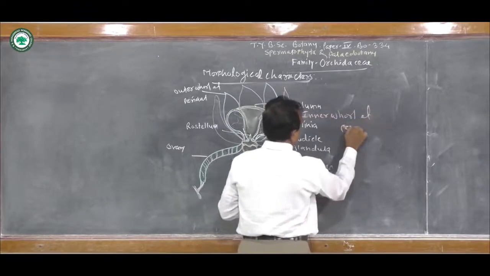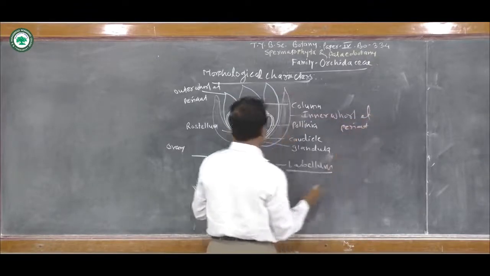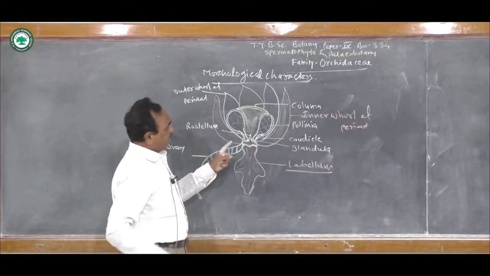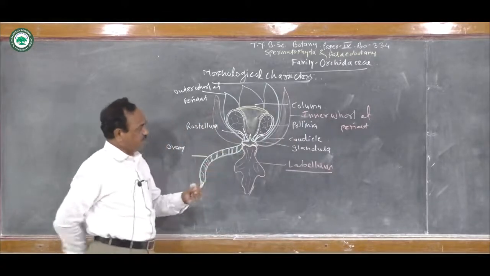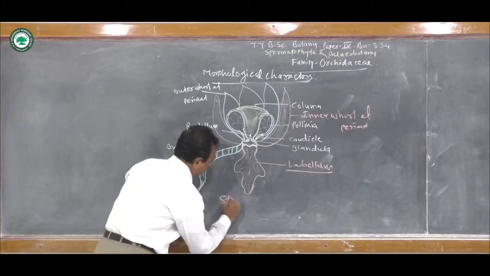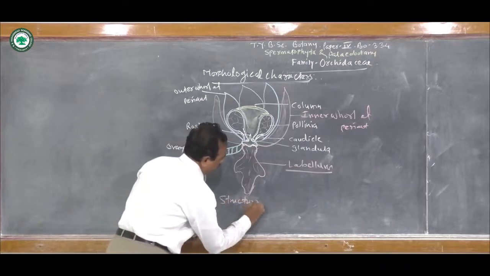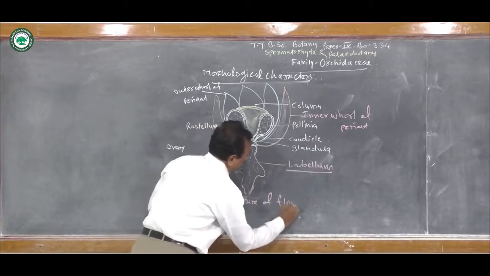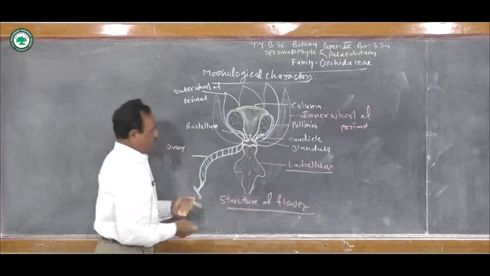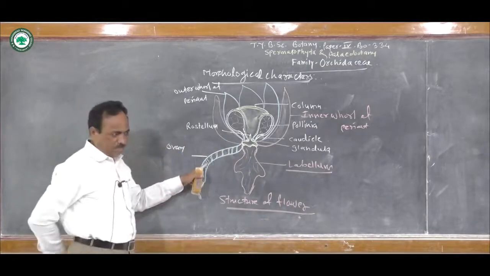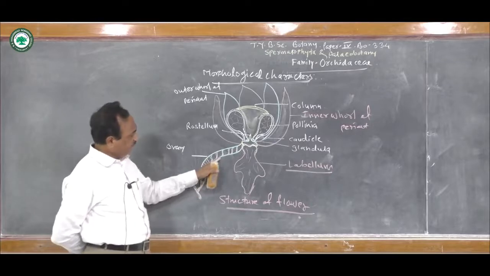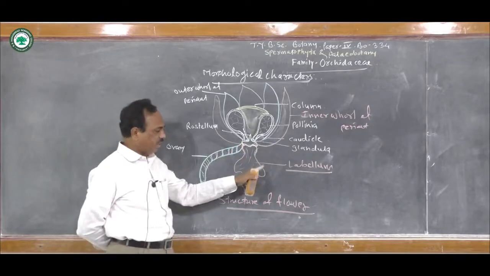So here, if we see the structure of the flower, it shows the presence of this ovary. The ovary is below, so the flower is epigynous, and from above the ovary these parts are produced.